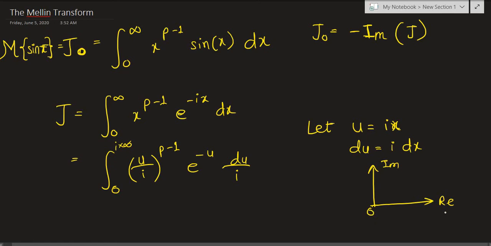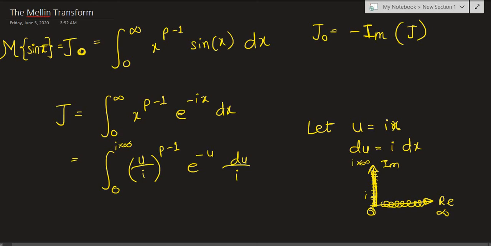You have 0 here, and eventually you go to infinity here, and we have i terms here, right? i, then 2i, then 3i, and eventually i times infinity. So when I say integral from 0 to i times infinity, it's an integral over the imaginary axis. It's an imaginary integral. Versus if I just say integral from 0 to infinity, then it's by definition going to be an integral over the real axis. So that's where we have a distinction.